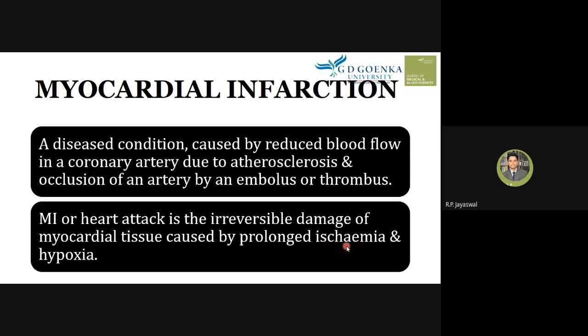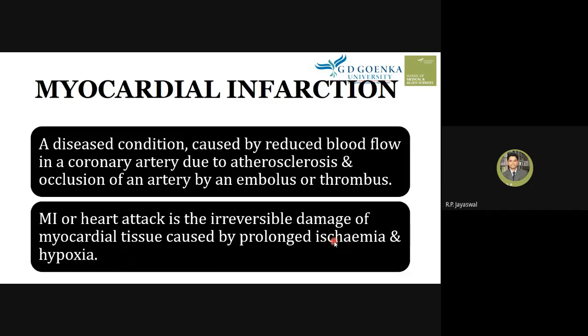What is ischemia? We understood yesterday that ischemia is an inadequate blood supply to the tissue, or lack of blood supply to the tissue. Hypoxia is another term we are learning today, which means decreased oxygen supply to the tissue. So both are subsequent processes.